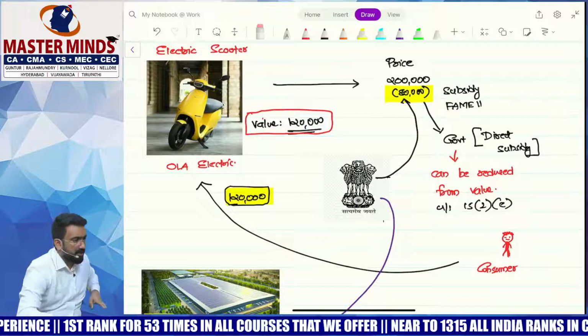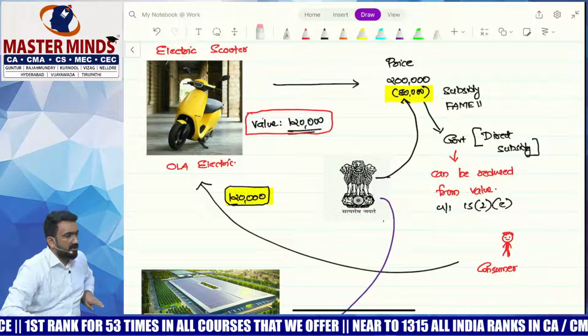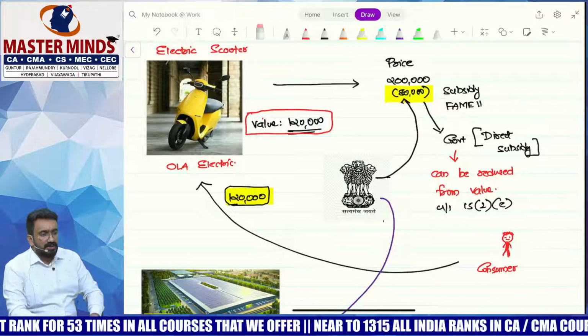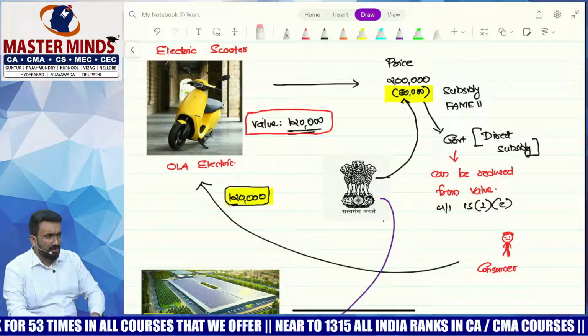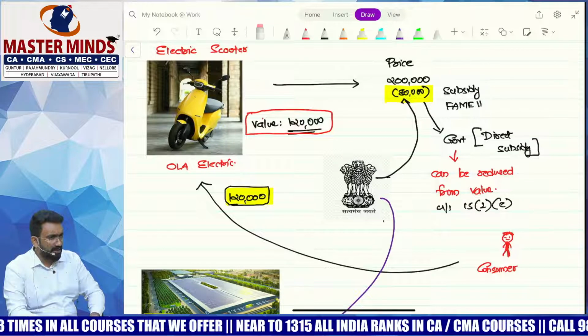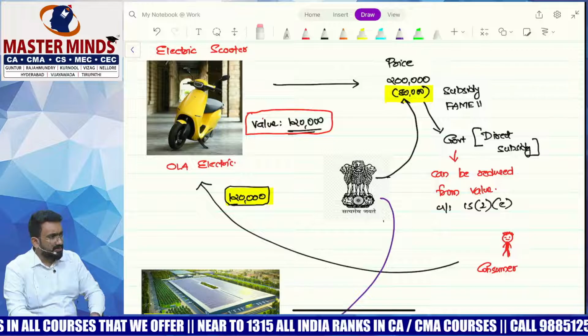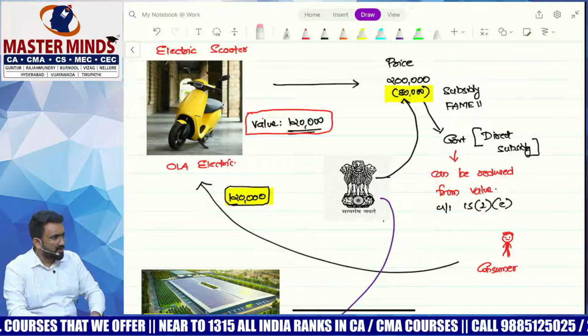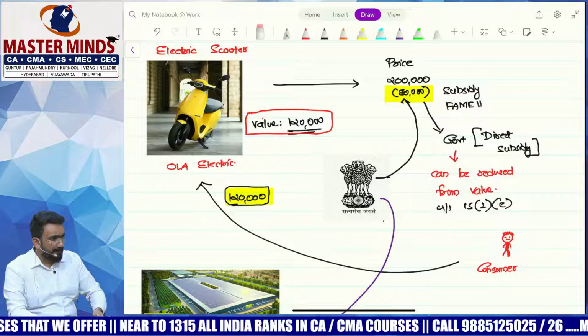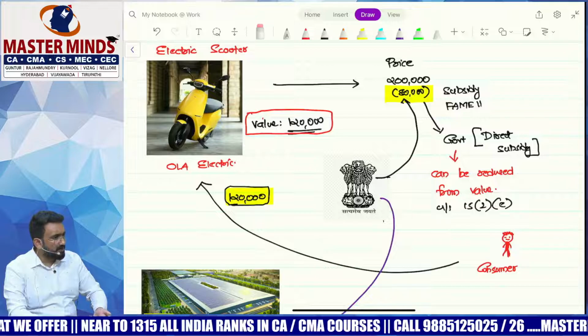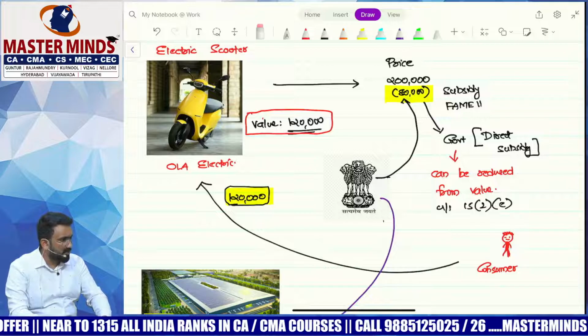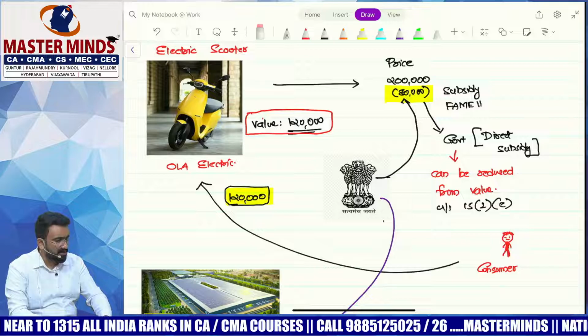A classic example would be an electric vehicle. Most of the EVs have eligibility for subsidy, right? Now the prices are much lower because you get a FAME 2 subsidy. There's a government scheme going on for EV subsidies.